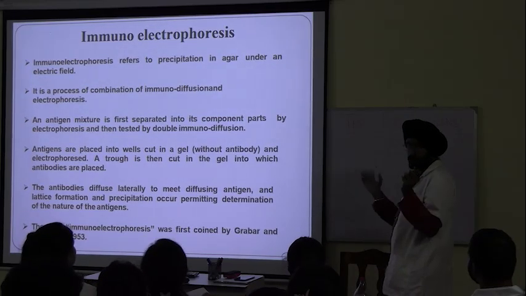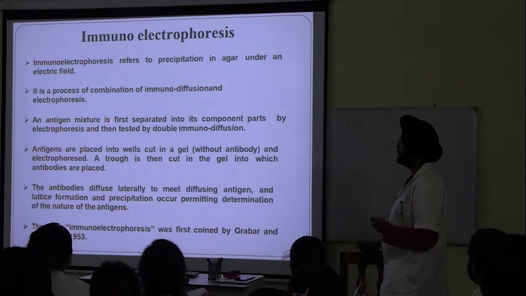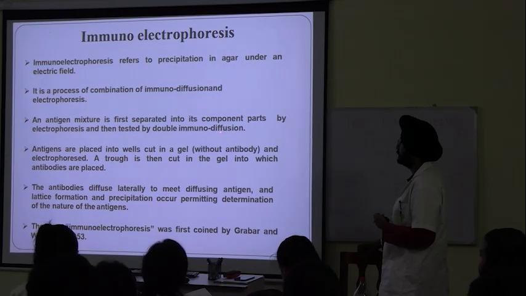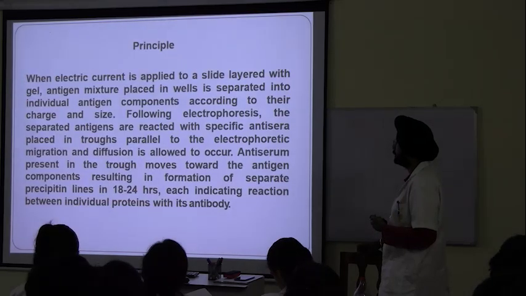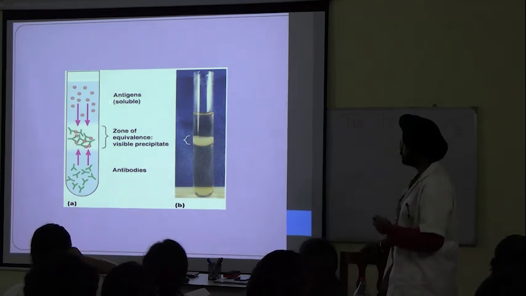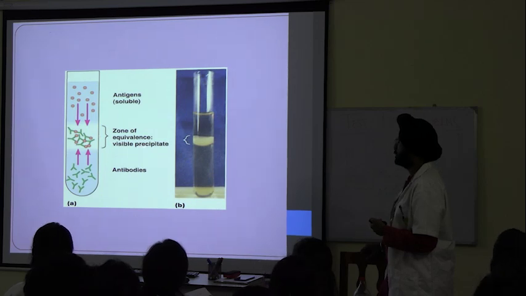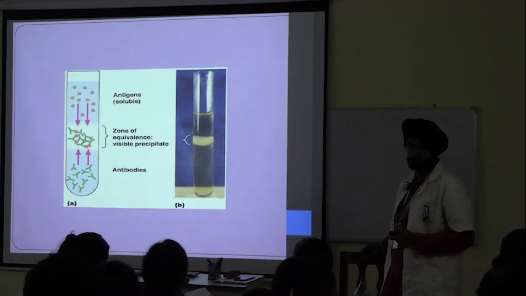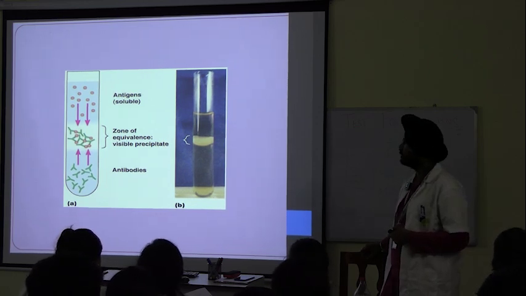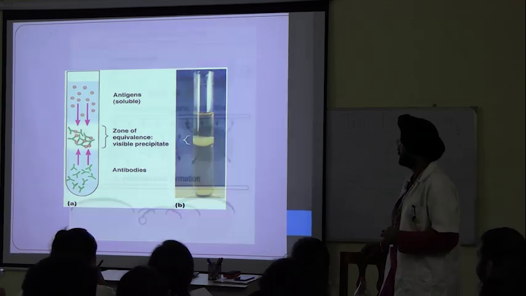Because I am also trying to wrap it up quickly now, because most of the important part is completed. An antigen mixture is first separated into component parts by electrophoresis and then tested by double immunodiffusion. Okay? See, this one is important. The soluble antigen, and it is a zone of equivalence or visible precipitate. This is how a result comes in immunoelectrophoresis. Actually, it's a main important topic for masters and research purposes.